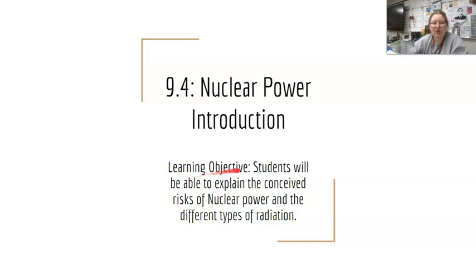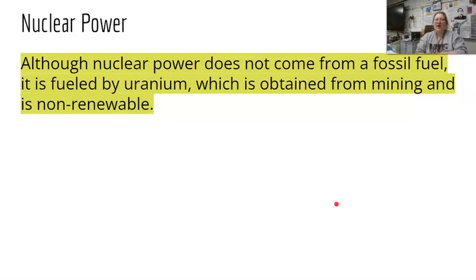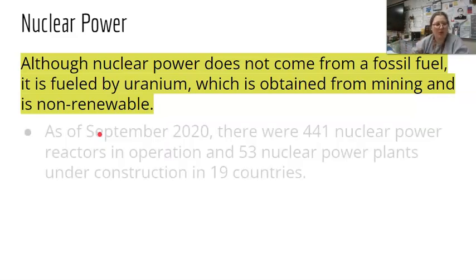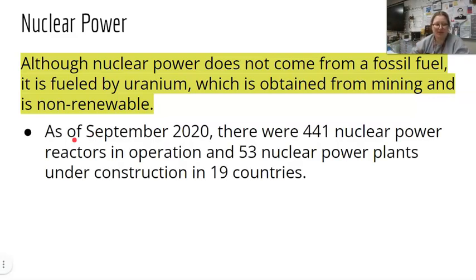The learning objective is that you'll be able to explain the perceived risks of nuclear power and the different types of radiation. Although nuclear power does not come from a fossil fuel, it is fueled by uranium, which is obtained from mining and is non-renewable. Because it's from mining this radioactive element, it is non-renewable. There's not more uranium being formed in any time period where we're able to mine more. Once we mine it, it's gone.